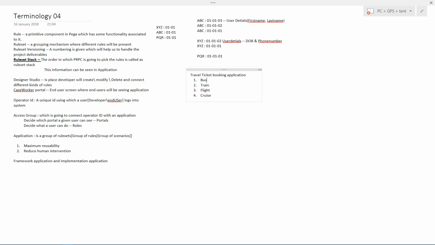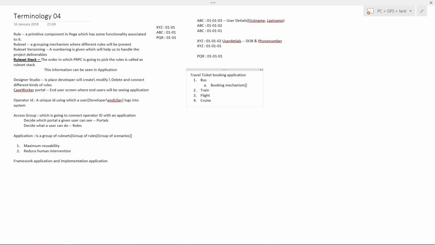So in bus, what are the different things that I'll be doing whenever I do a ticket booking? Selecting the booking mechanism.